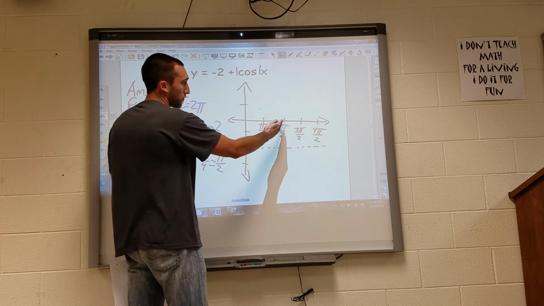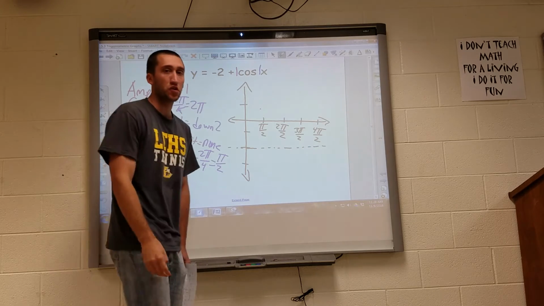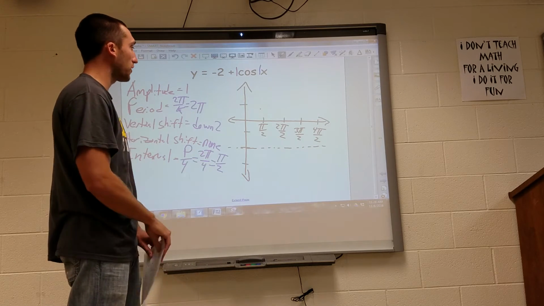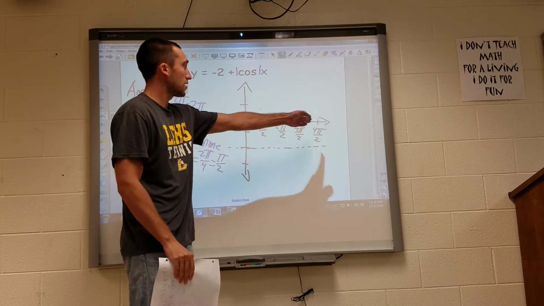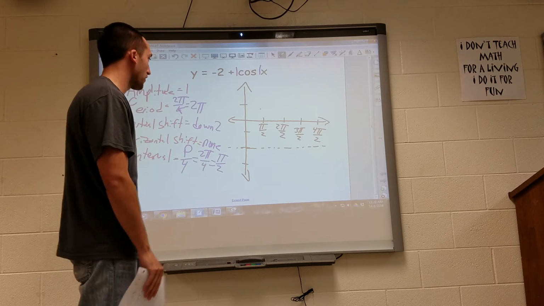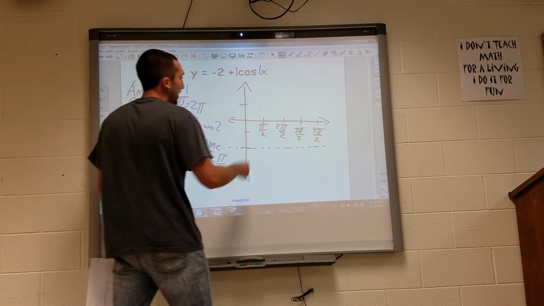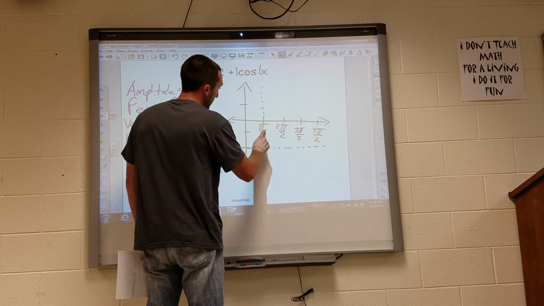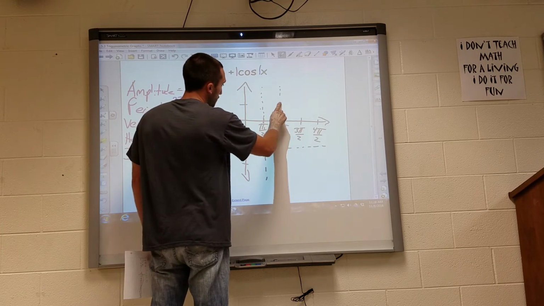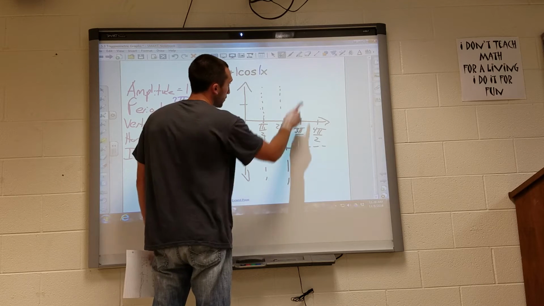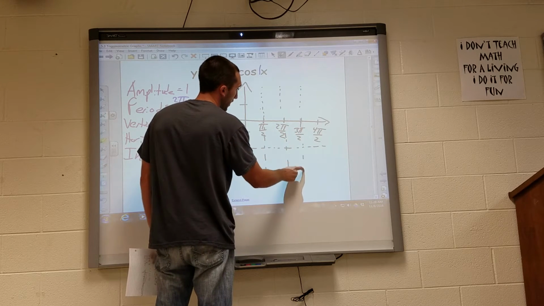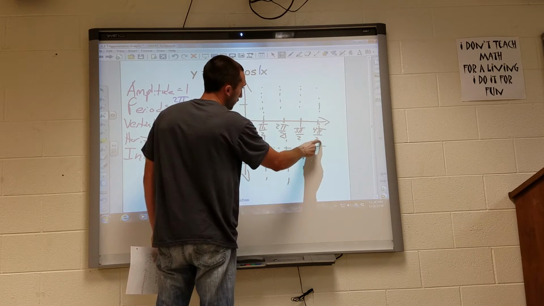And we know that this simplifies down to pi, this simplifies down to 2 pi, but just for the first example, I want to show you that I'm counting by pi over 2s. It's real easy to draw the intervals. And then I'm going to draw a dotted line here just for the first couple until we realize what is happening at these intervals.